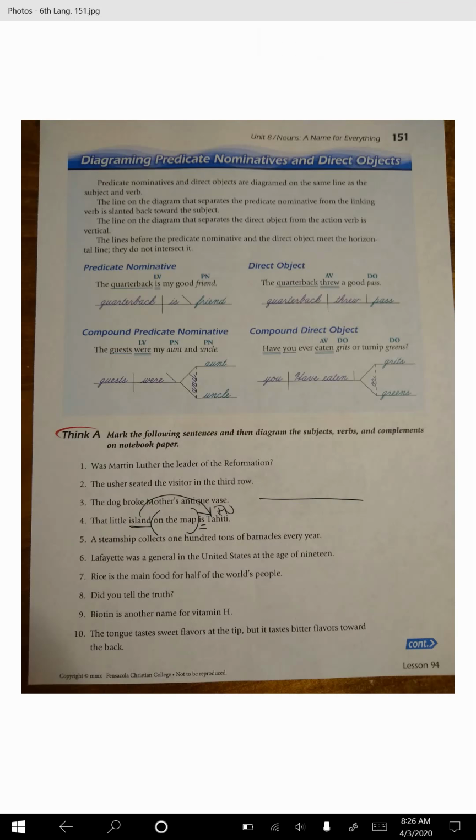All right, let's diagram it. Island is linking verb, so predicate nominative, slanted line. Tahiti, whoops. Try this again. All right. Where is the island? It's describing the island. That's on map. That would be extra credit.